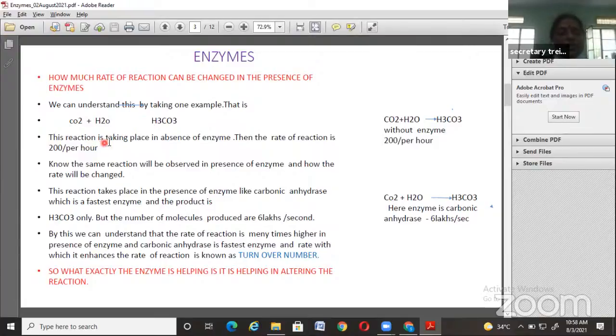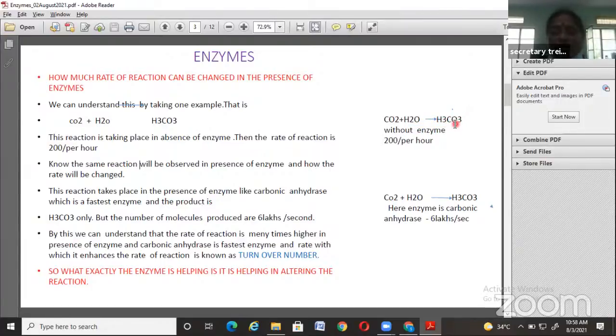First, this reaction is taking place in absence of enzyme. Then what is the end product, or what is the rate of reaction? See, the rate of reaction in absence of enzyme is 200 molecules per hour. Per 1 hour, here the equation is there: CO2 plus H2O gives rise to H2CO3.